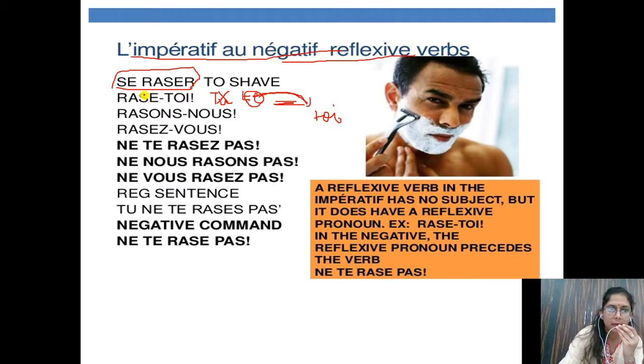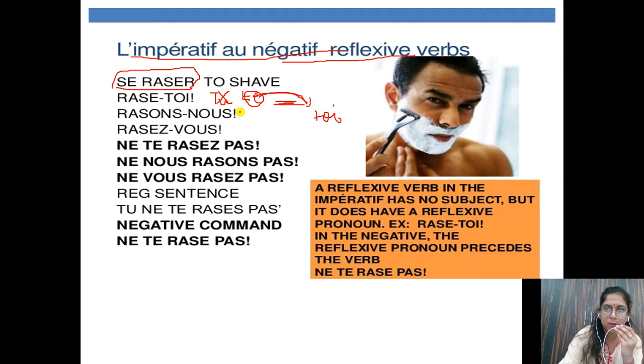So like rase verb, it's simple er ending verb, and in er ending verbs I have already told you that with tu form we remove s. So spelling will be rase, R-A-S-E. Then this te will become toi. It will come after the verb, so rase-toi. Then nous and vous spelling will not change. Only position will be changed. So for example, nous rasons.